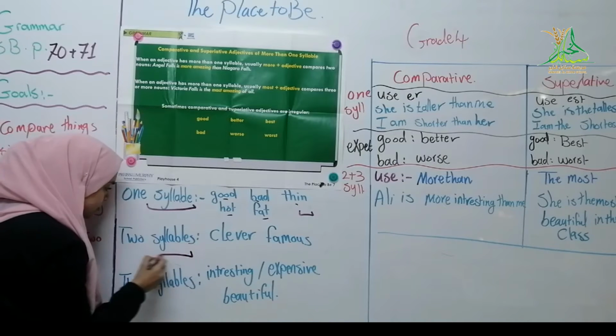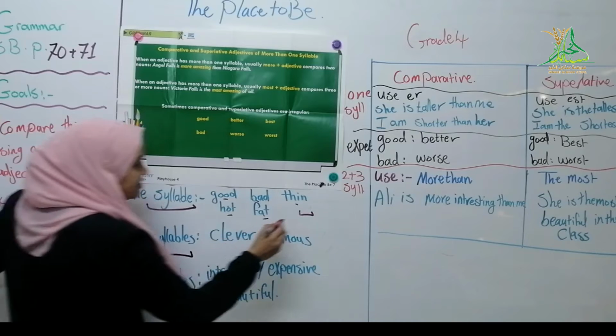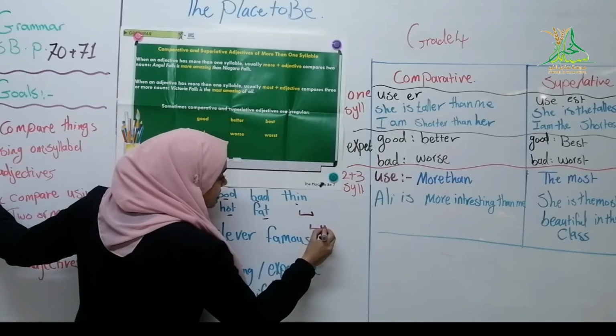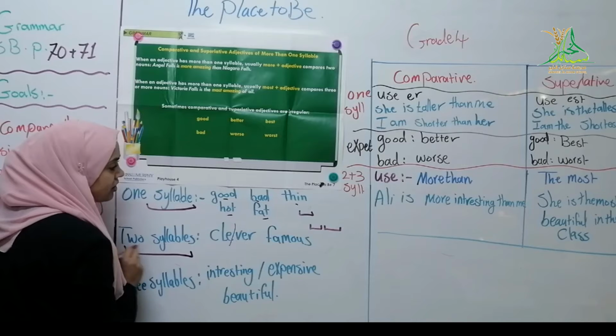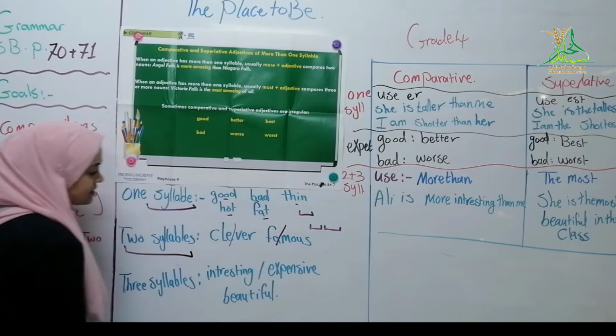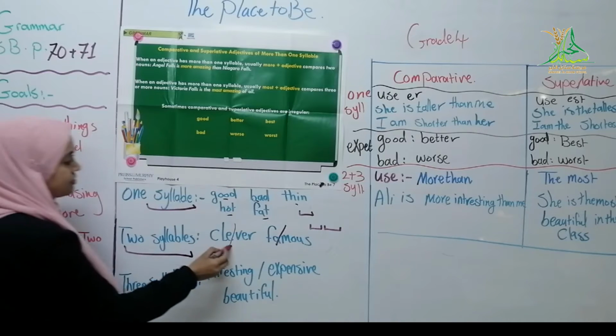Now look at the two-syllable words. We pronounce them using two parts: clever, famous. Two parts, two vowels.